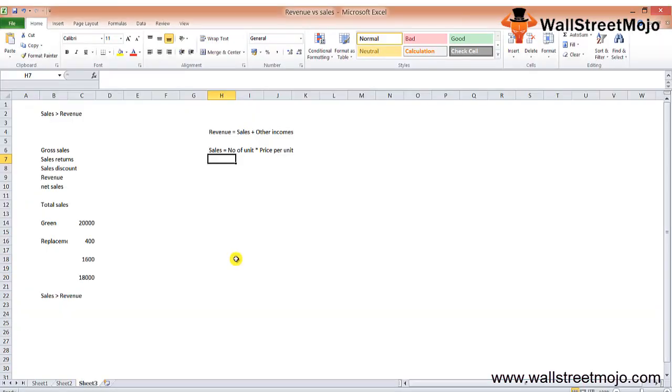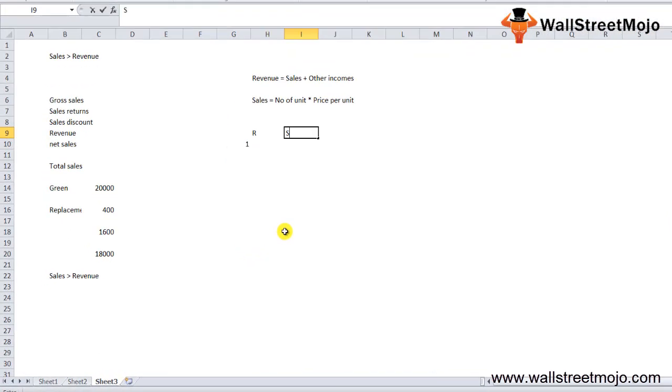Now, after discussing this, I want to quickly run you through the key differences between revenue and sales. See, both revenue and sales are used as one and the same. But when seen in accounting terms, both can be easily differentiated. First, the accounting term is the difference between both of them. Revenue, in the second case, can be calculated by adding sales with other incomes generated by the company. Whereas sales can be calculated by multiplying the total goods and services with its price.